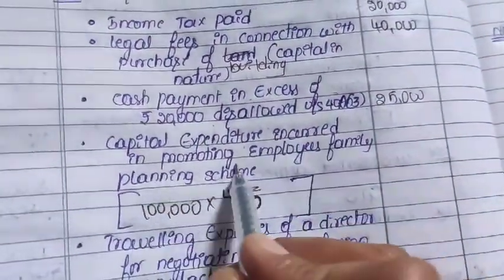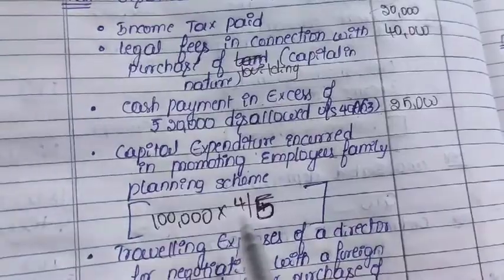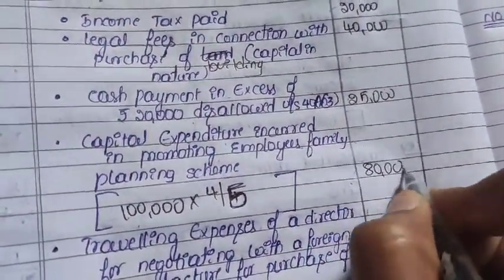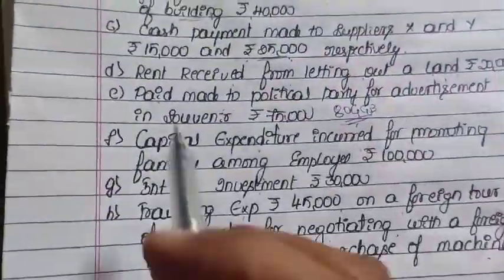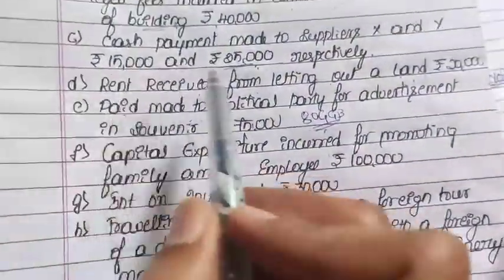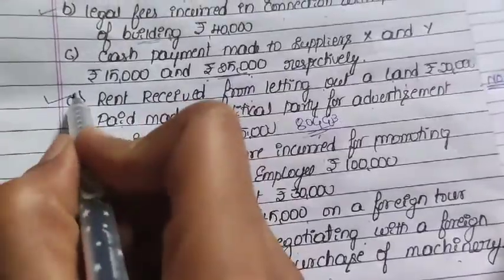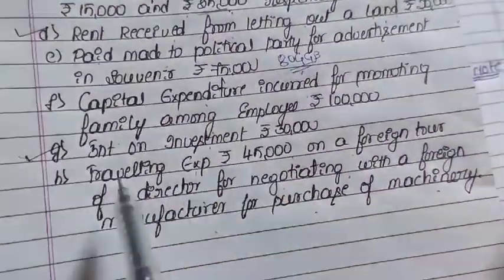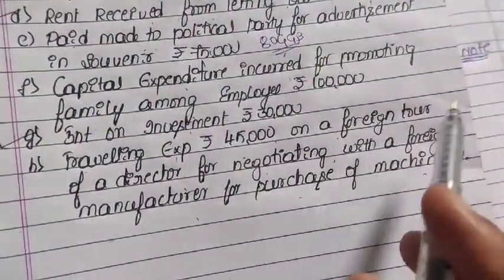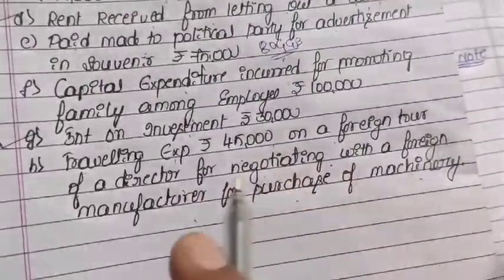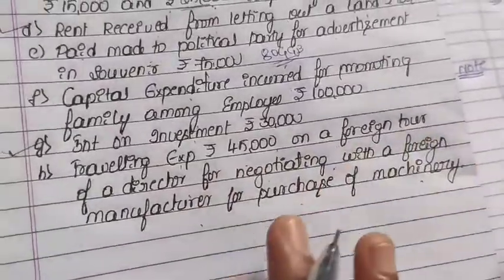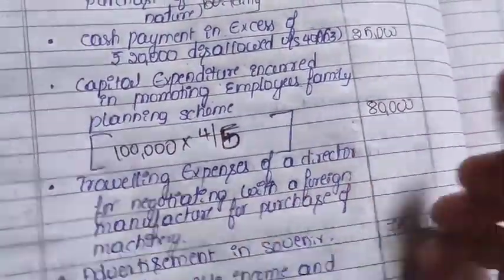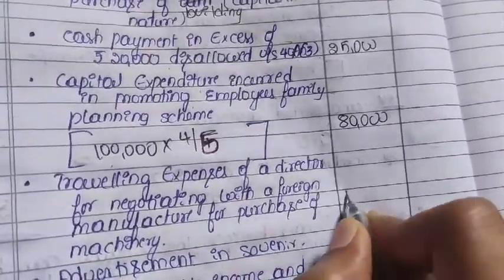Rent received from letting out of land is your income. Next, interest on investment is also your inadmissible income. Last one, traveling expenses of rupees 45,000 on a foreign tour. This is related to non-business activity, completely disallowed from the calculation of PGBP. So the value for traveling expenses of the director for negotiating is rupees 45,000.